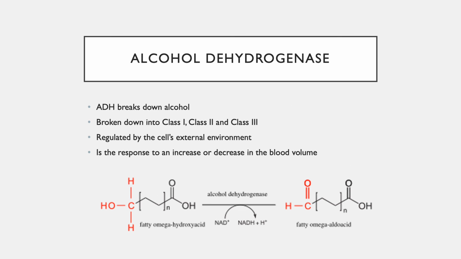ADH is broken down into three classes: Class 1, Class 2, and Class 3. The liver has the most abundant source of Class 1 and Class 2 ADH, but there has also been activity of this enzyme in the lung, kidney, and gastrointestinal tract. Class 3 can be found in all human tissue types. ADH is regulated by the cell's external environment and is the response to an increase or decrease in the blood volume. This variation demonstrates that each cell contains specific genes that are expressed based on the function of that particular cell in order to make the cells as energy efficient as possible.